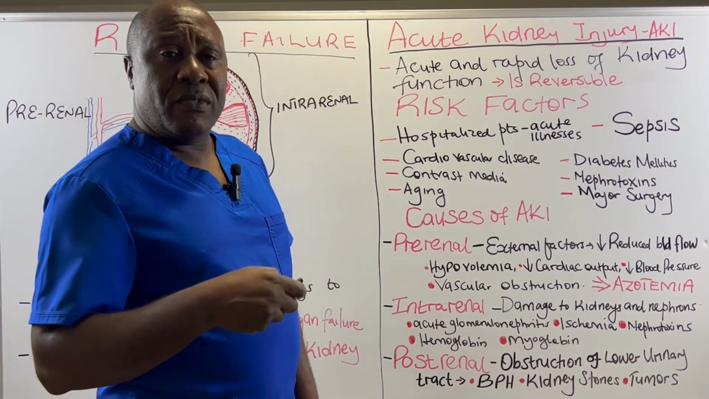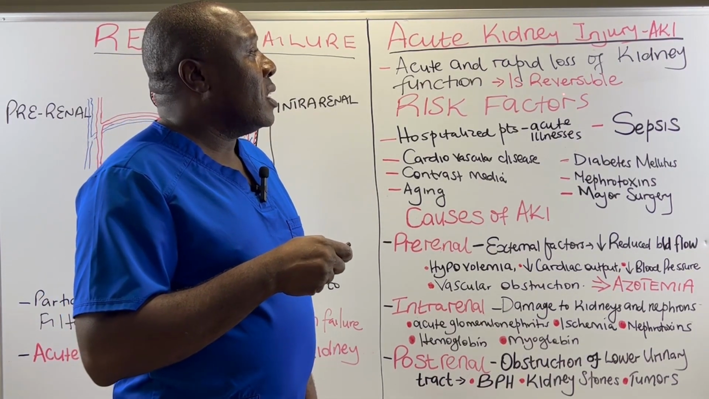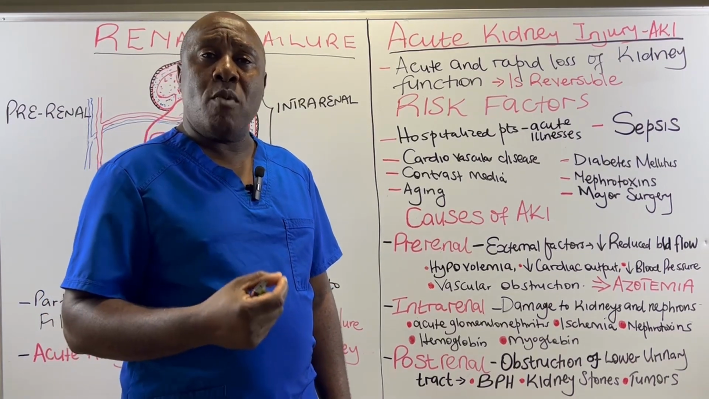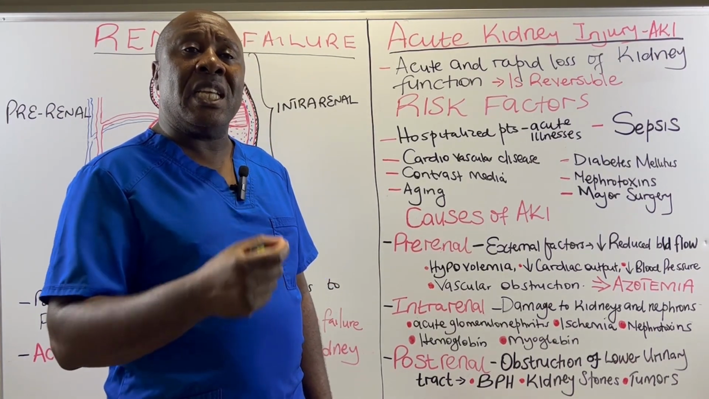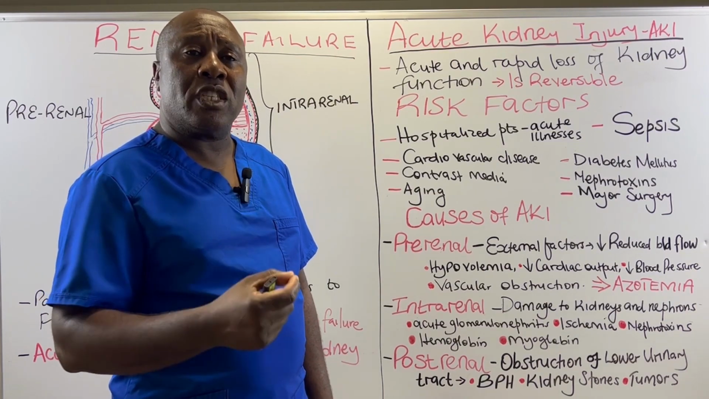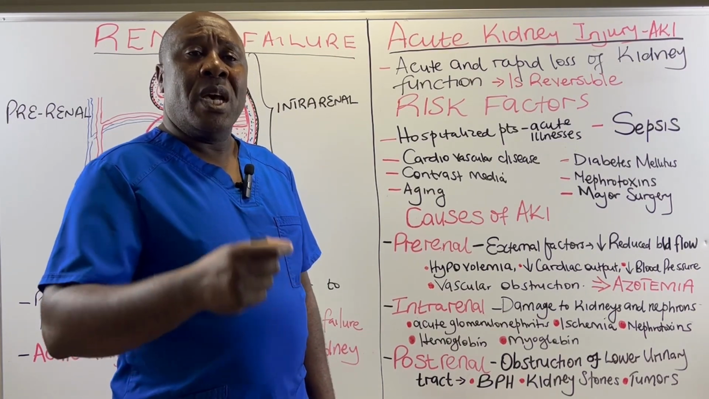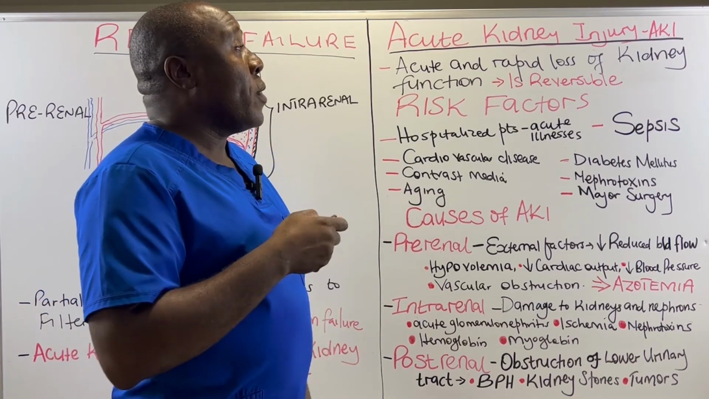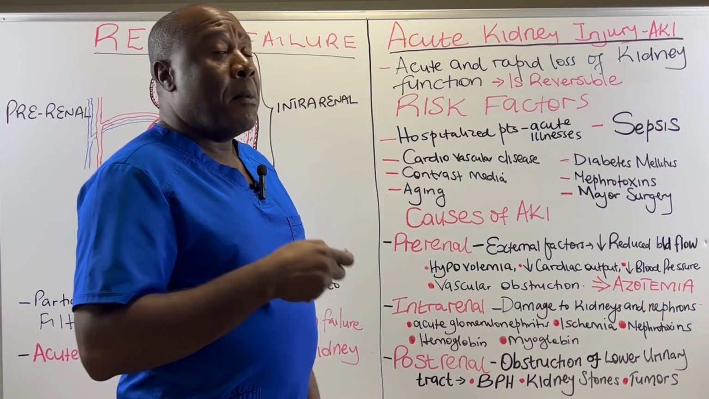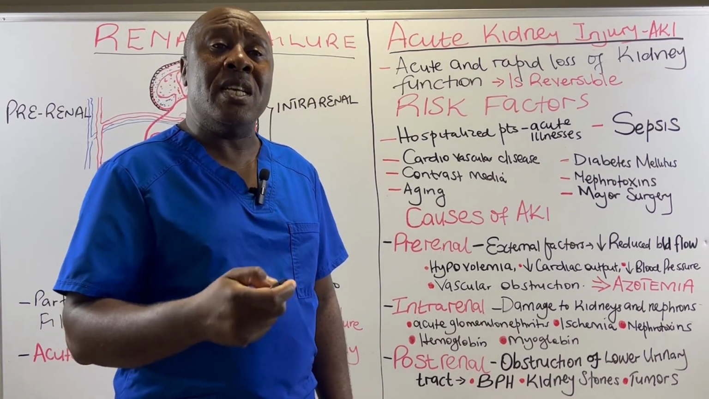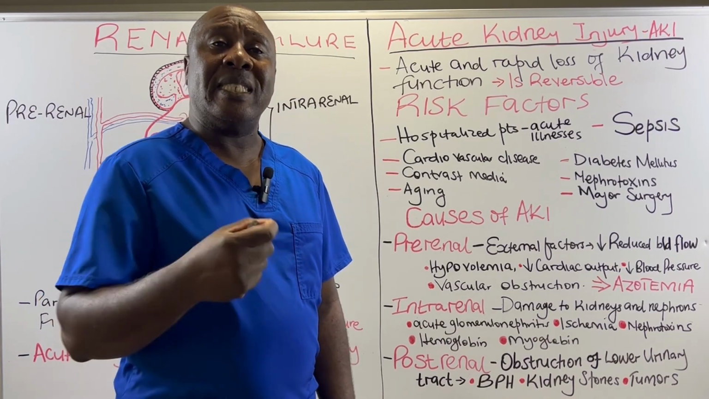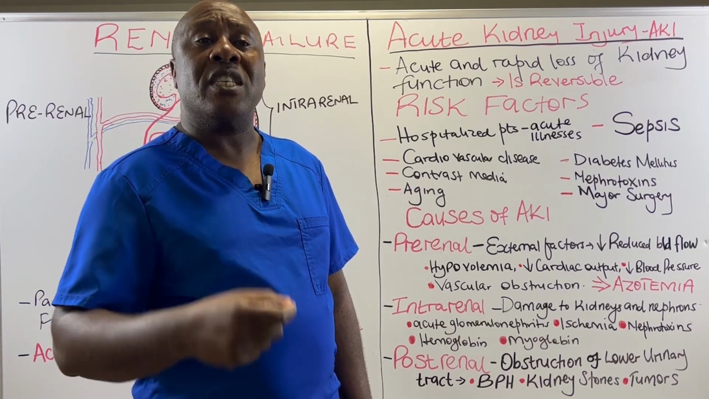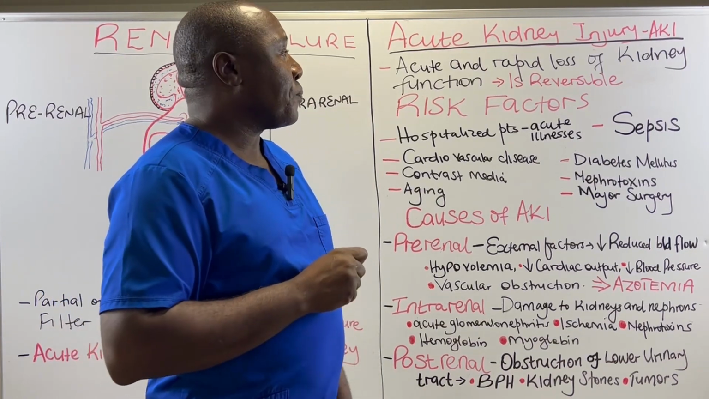Now, on a positive note, acute kidney injury is reversible. We can restore the kidneys back to their normal filtration function, especially when we address the causes of acute kidney injury. Now, if these causes are addressed in a timely manner, then we can reverse this acute kidney injury. But if the causes of acute kidney injury are not addressed in a timely manner, then acute kidney injury could progress to chronic kidney failure.